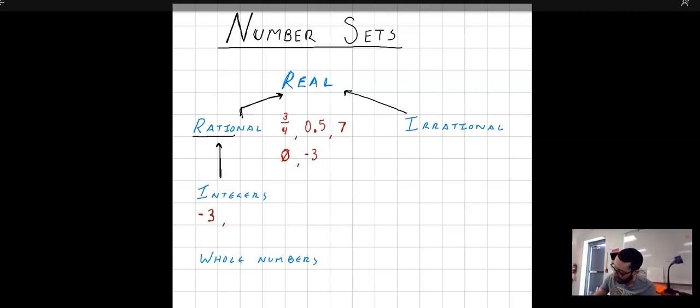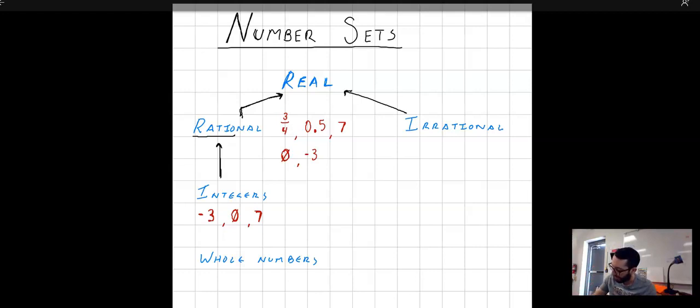It also includes 0, and it also includes just positive numbers. So integers need to have no fraction, no decimal in there. It's just positive numbers, negative numbers, and 0. So that's why all integers are rational numbers, but not all rational numbers are integers.